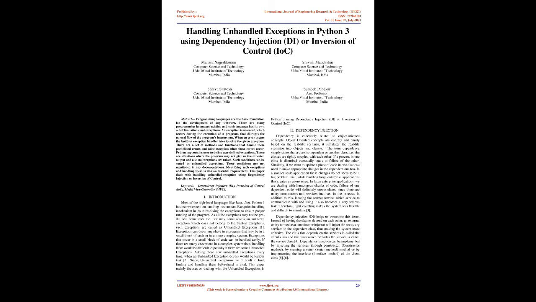Exceptions can occur anywhere in a program, that may be in a small block of code or in a more complex system. Exceptions that occur in a small block of code can be handled easily. If there are many exceptions in a complex system, then handling them would be difficult, especially if there are some unhandled exceptions. Adding these new unhandled exceptions every time an unhandled exception occurs would be a tedious task too. Since unhandled exceptions are difficult to find, finding and handling them beforehand is vital. This paper mainly focuses on dealing with the unhandled exceptions in Python 3 using dependency injection, or inversion of control, IOC.